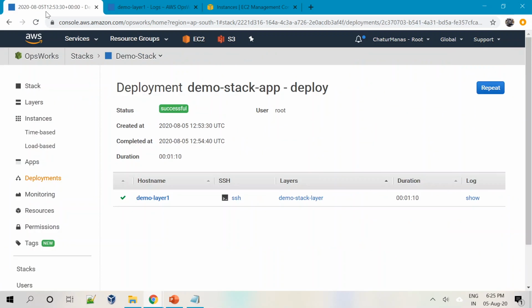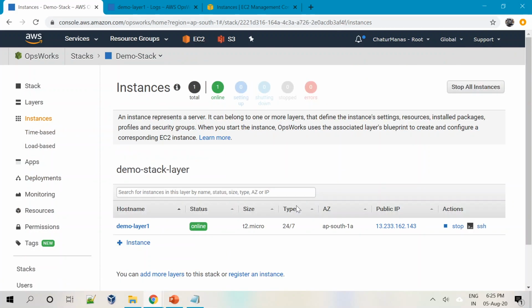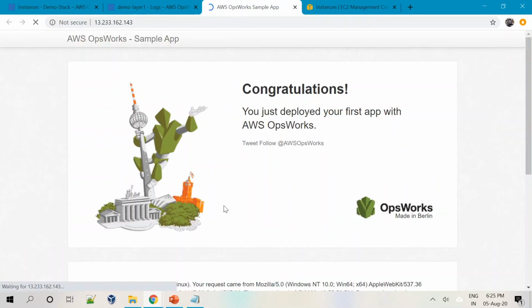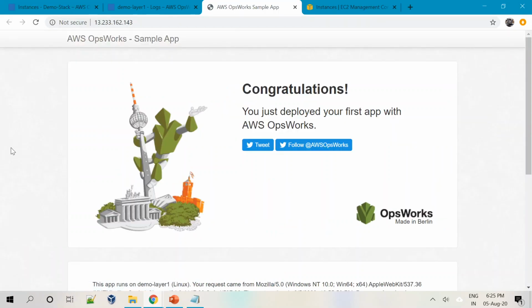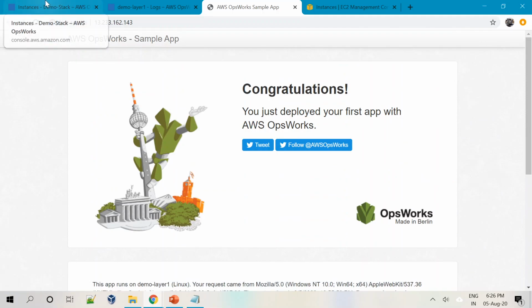Okay, so let me come back here. Let me go to the instance, take the public IP of it and put it in a new tab, and as you can see, it's the application. Congratulations, you just deployed your first app with AWS OpsWorks, right? Isn't that fantastic? Yeah, it's perfectly running.